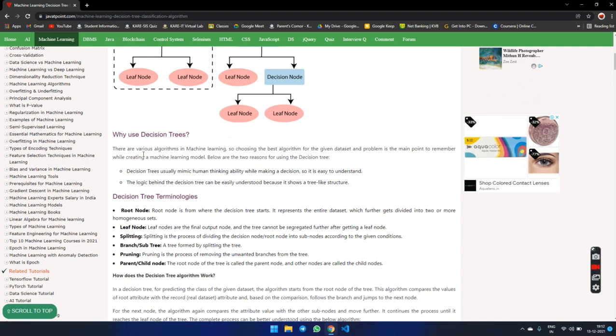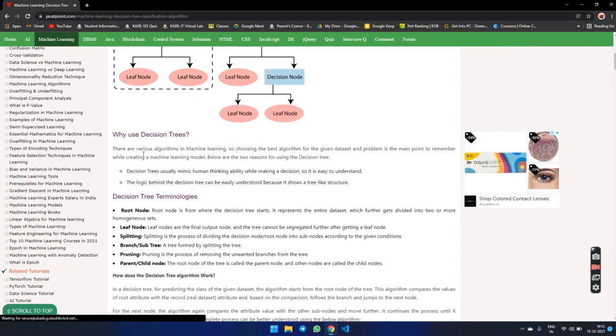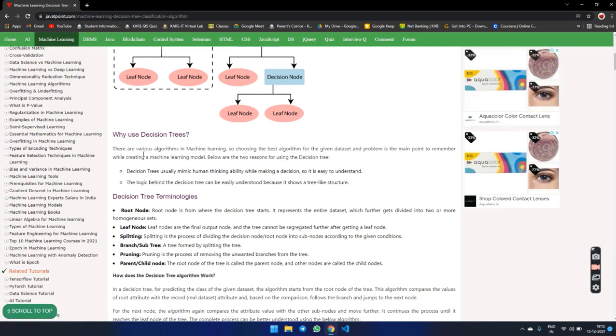The decision tree terminologies. Root node is where the decision tree starts. It represents the entire data set, which is further divided into two or more homogeneous sets. Leaf node is the final output node, and the tree cannot be segregated further after getting a leaf node. Splitting is the process of dividing the decision node or root node into sub nodes according to the given condition. Branches or sub-trees.